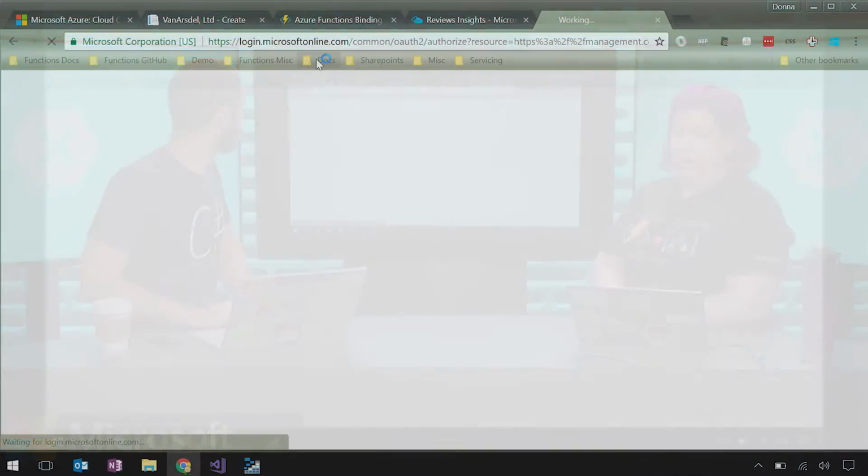Now, how do I pay for it? I assume I can go into the portal and there's a bajillion options and there's a function in there. Is there anything that's unique? I'm used to paying for App Service where I have to pick a plan and stuff like that. So that's a really good question. Let's go to the portal. Let's hop over to the machine. Let's take a look at what the create experience is like.